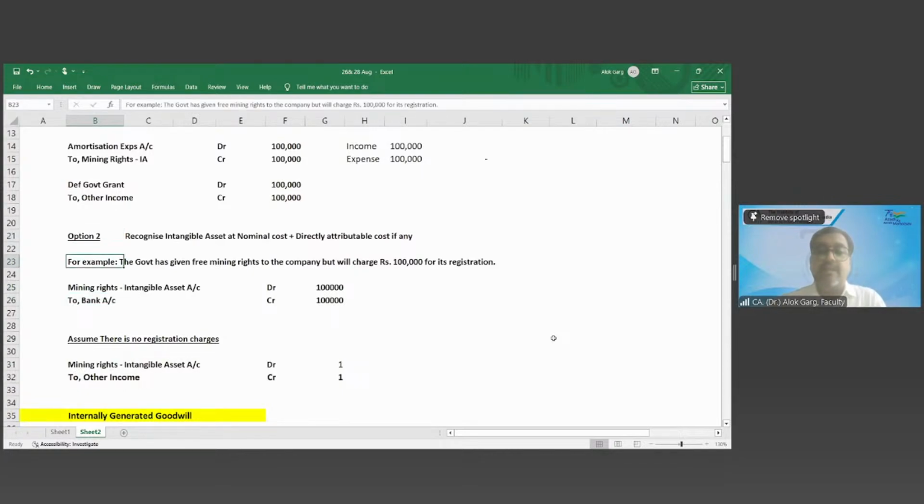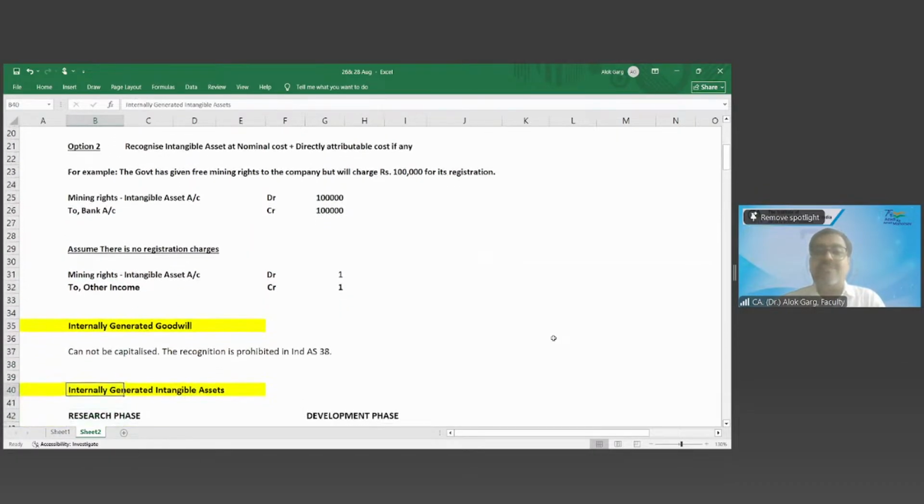For example, the government has given free mining rights to the company but will charge 1 lakh rupees for the registration. Then mining right intangible asset account debit to bank account. Assuming there are no registration charges, then mining rights intangible asset account debit to other income. Simple, 1 rupee. Right? So all three scenarios I have covered here. Is it covered, all three scenarios? Answer is yes. All three scenarios have been covered here.